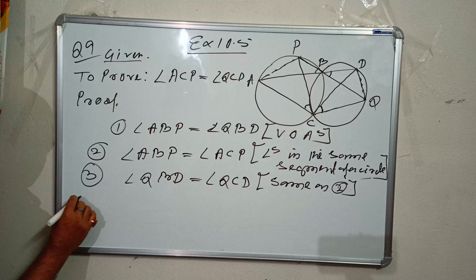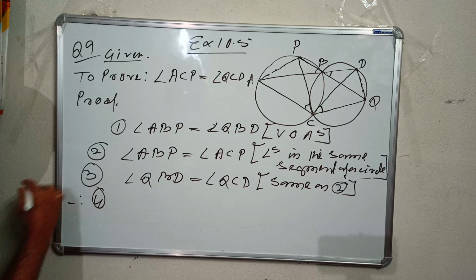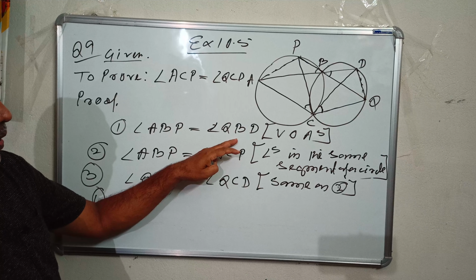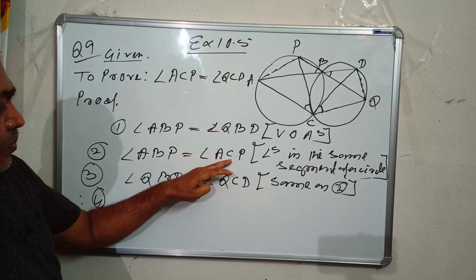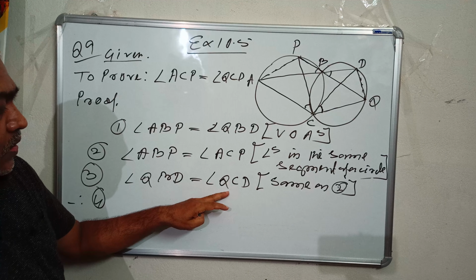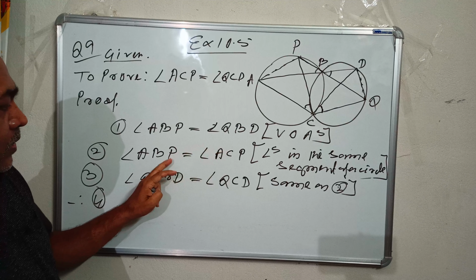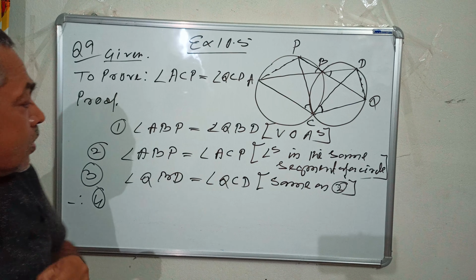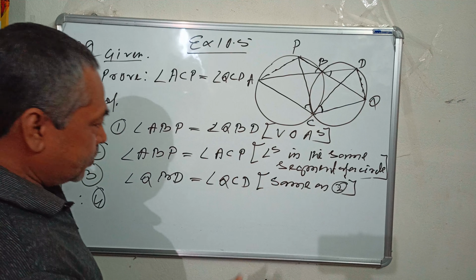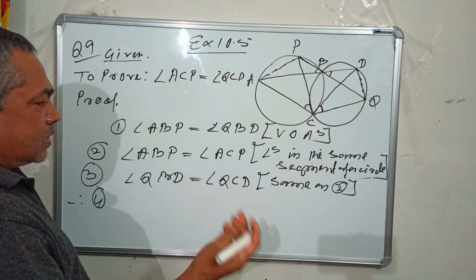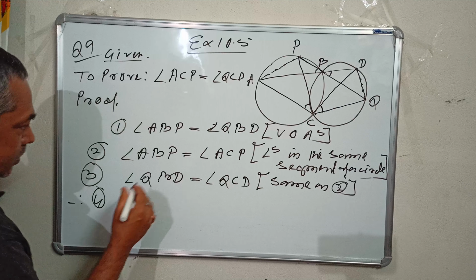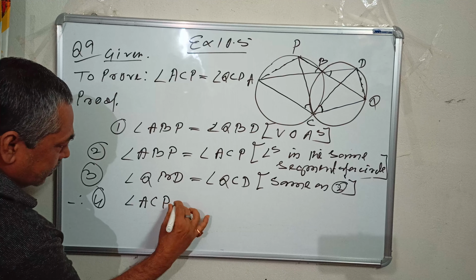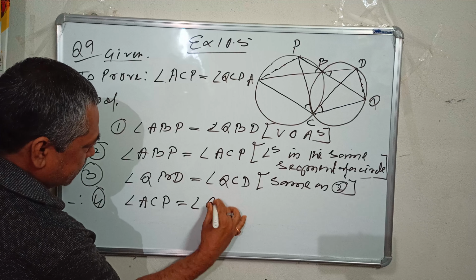Therefore, number 4 you can say. Now study this here. ABP equals QBD. ABP equals ACP. QBD equals QCD. This equals this equals this. Things which are equal to the same thing are equal to one another, from Euclid's geometry. So therefore, you are getting angle ACP equal to angle QCD.